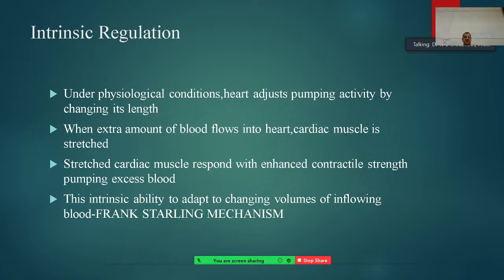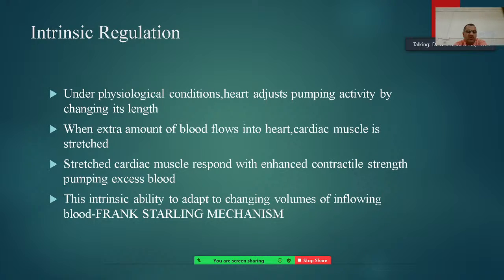The intrinsic regulation means that under physiological conditions, the heart adjusts its pumping activity by changing its total length. When an extra amount of blood flows into the heart, the cardiac muscle is stretched. The stretched cardiac muscle responds with enhanced contractile strength and pumps the excess blood. This intrinsic ability to adapt to the changing volume of inflowing blood is called the Frank-Starling mechanism.